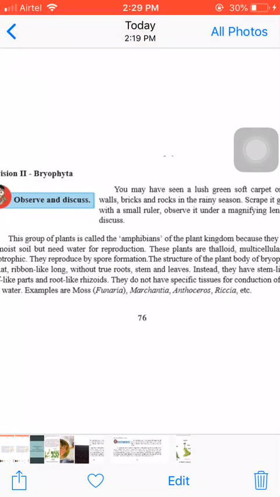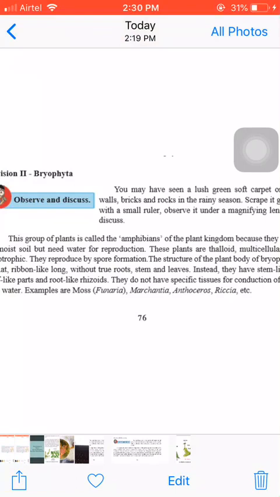Their body is thalloid. Thalloid means bag-like structure. Multicellular. Not a single plant is unicellular in this division, Bryophyta. And autotrophic. As you know, they have chlorophyll, that is why they are autotrophic. They reproduce by spore formation. They form spores, and for dispersal of spores and for spore formation they need water.